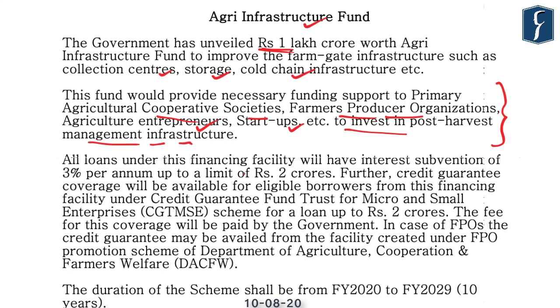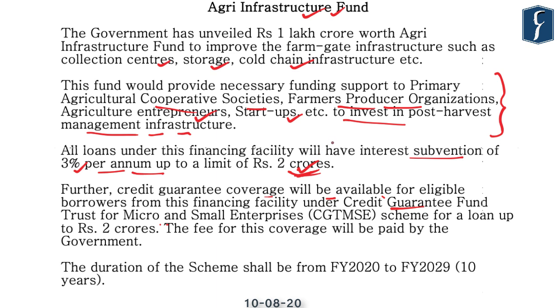All loans under this financing facility will have an interest subvention of 3% per annum up to the limit of 2 crores. So all loans availed under this scheme, the interest will be subsidized by up to 3% for loan amounts of up to 2 crores. The credit guarantee coverage will be available for eligible borrowers from this financing facility under the Credit Guarantee Fund Trust for Micro and Small Enterprises scheme for a loan up to 2 crores.